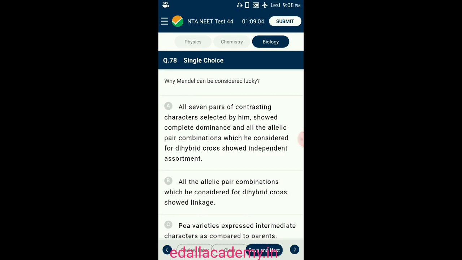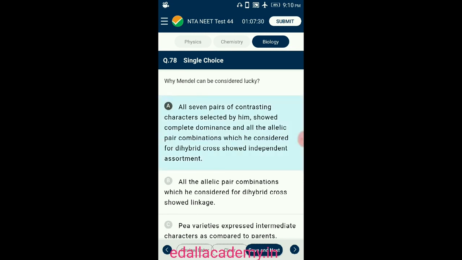Why Mendel can be considered lucky? Some organisms show co-dominance and incomplete dominance. If Mendel would have observed co-dominance and incomplete dominance, he would be confused and would not be able to deduce the law of dominance. Also, the phenomenon of linkage is seen in some genes where independent assortment is not seen. If Mendel would have observed it, he would be confused and would not be able to deduce the law of independent assortment. Thus, Mendel was lucky as he didn't encounter these deviations. So the answer for this question is option A.